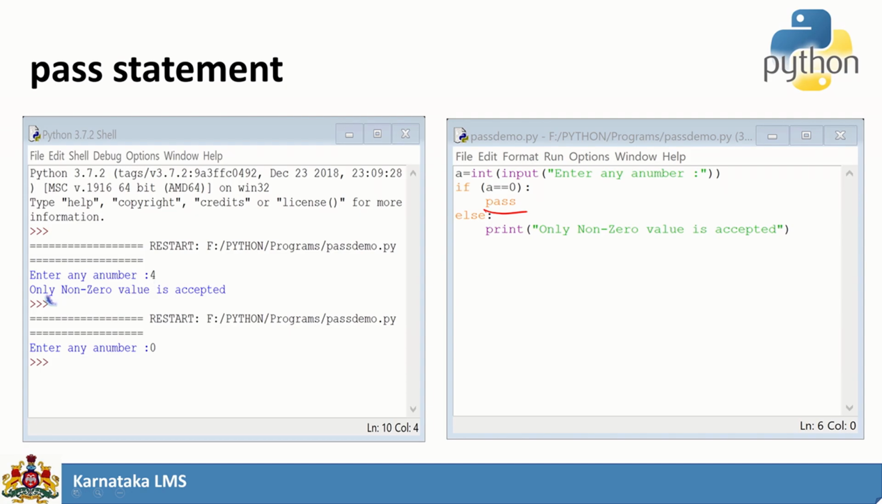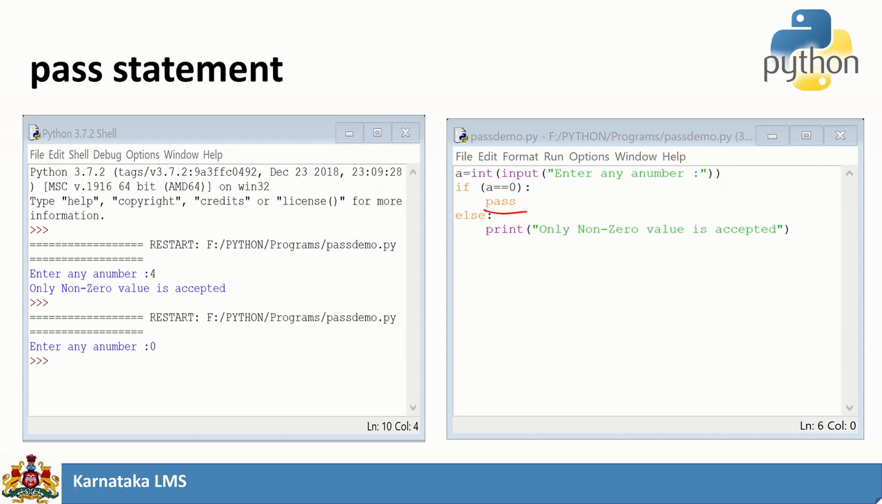So enter the number 4. Only non-zero value is accepted. When you enter the number 0, it will not do any work and it will come back to the Python prompt. This is how your pass statement is used.